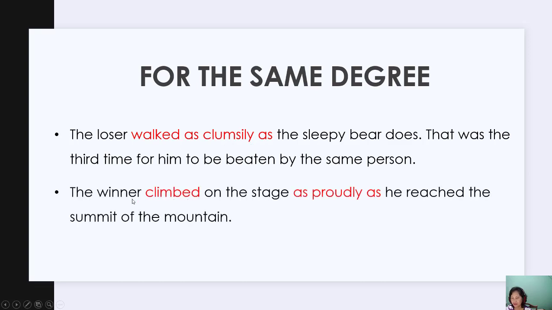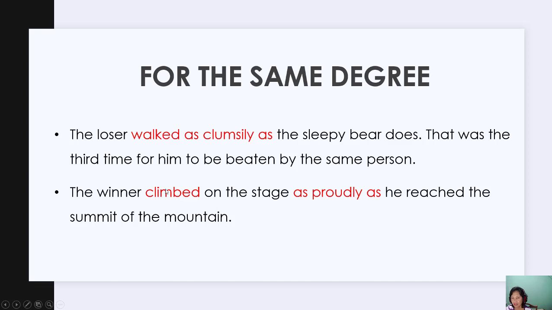The same: The winner climbed on the stage as proudly as he reached the summit of the mountain. This is the verb, and as proudly as is the adverb with as.